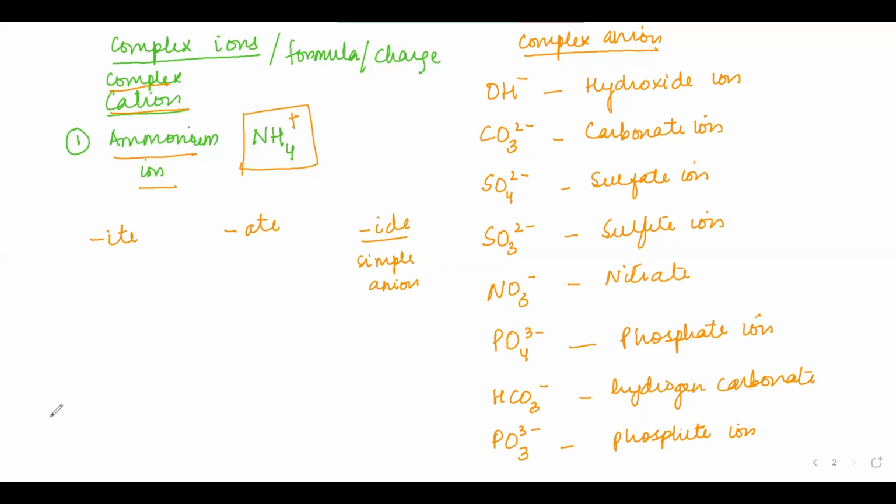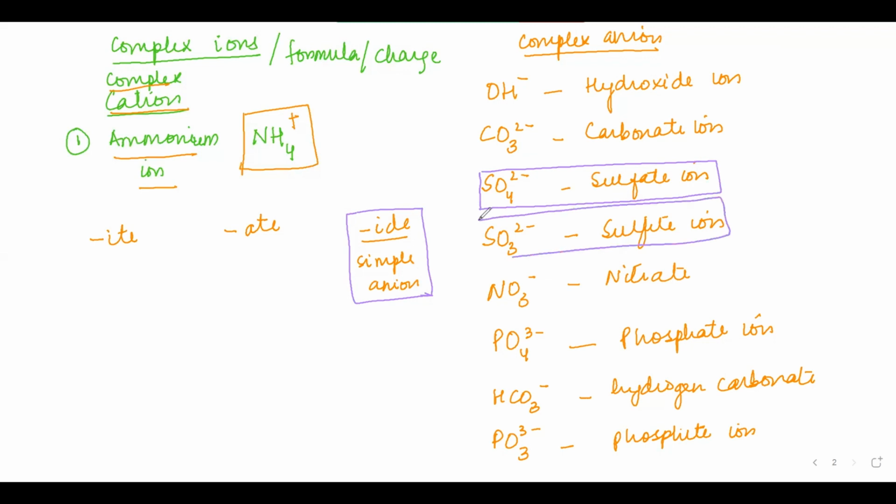Now we were talking about the difference between ide, we already know. Now we need to know the difference between the ate and the ites. Now look here, I have one, my sulfate. And below that, I have a sulfite. So the easy way to remember the difference between a sulfate and a sulfite, look at the oxygen number. In sulfate, we have SO4, 2 negative. And in sulfite, we have SO3, 2 negative.